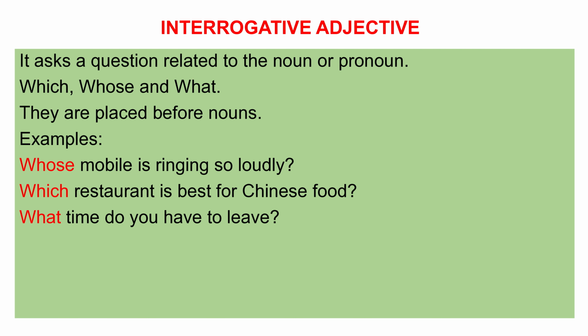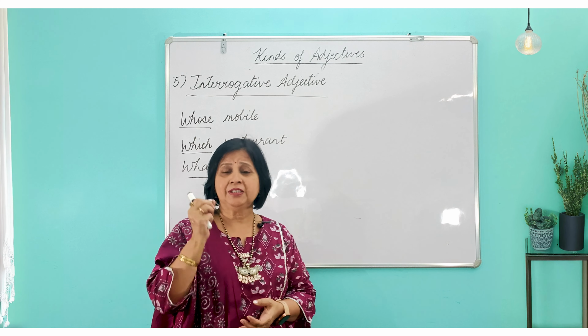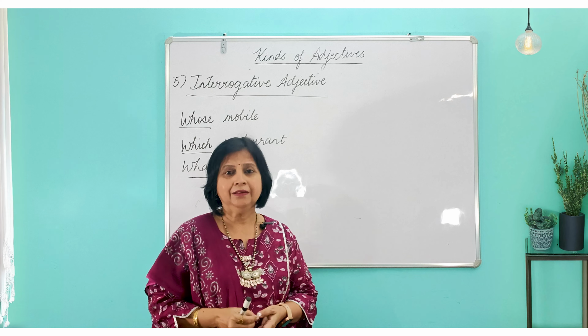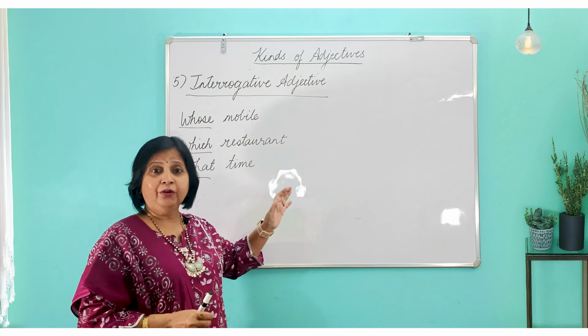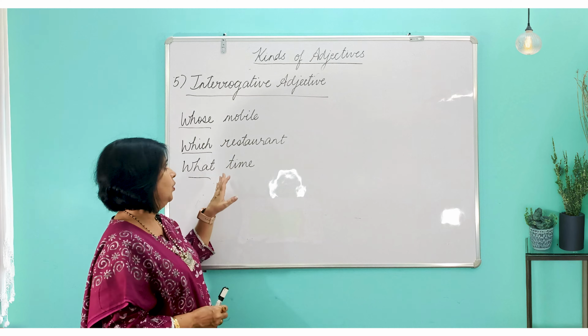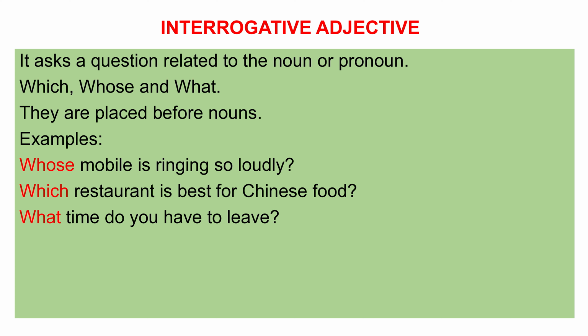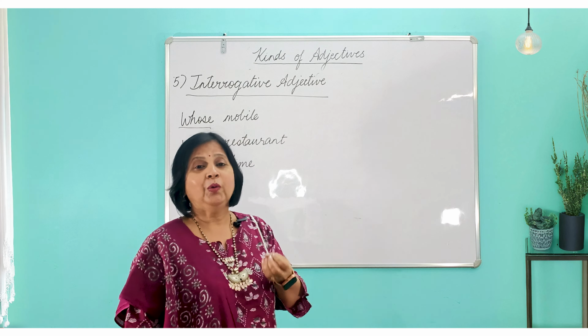The fifth kind of adjective, interrogative adjective. It asks questions related to nouns and the sentence always ends with a question mark. And which are these interrogative adjectives? They are whose, which, what. For example, whose mobile is ringing? The word whose over here is modifying the mobile. Similarly, which restaurant is best for Chinese food? So the word which over here is modifying the restaurant, and similarly, what time do you have to leave? So what is modifying the noun time?